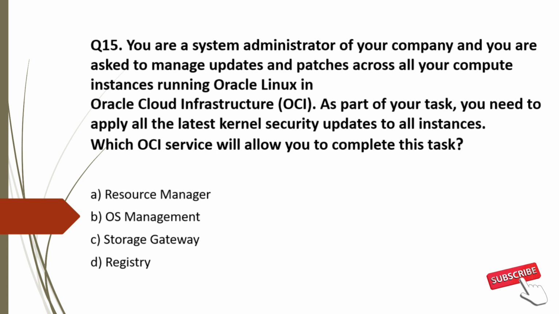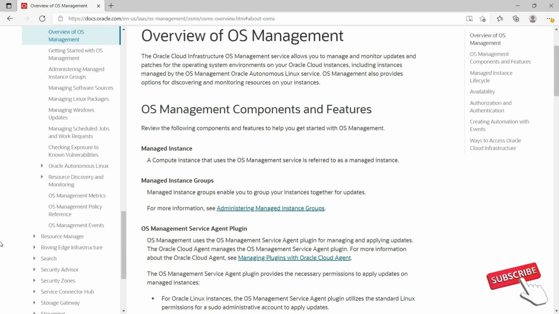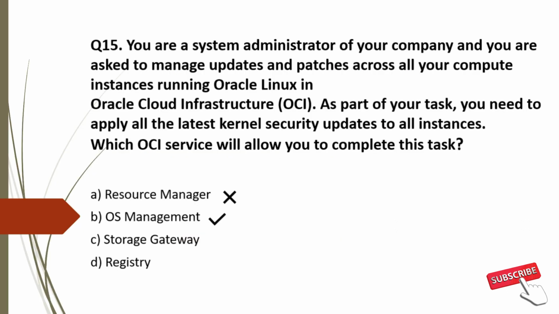Now analyze the options. Option A, Resource Manager. Resource Manager allows you to automate the process of provisioning your Oracle Cloud Infrastructure resources. It won't help you manage updates and patches. So incorrect choice. Option B, OS Management. The Oracle Cloud Infrastructure OS Management service allows you to manage updates and patches for the operating system environment on your Oracle Cloud Infrastructure instances. So option B is correct.